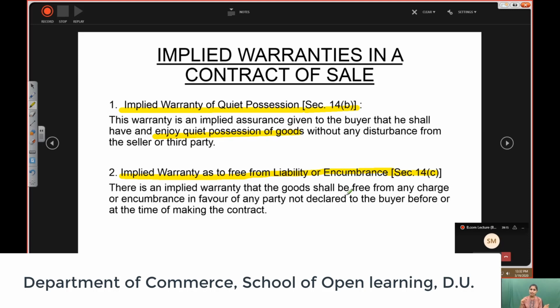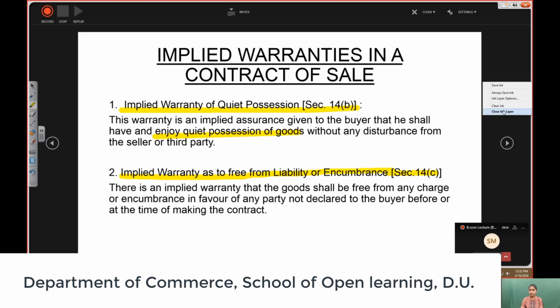And later A resells the bike to a third party C. So now the buyer of the good is C, but there is some liability on the good. So now it is the liability of the seller to discharge that liability so that the buyer C can enjoy the possession of the good. It is the duty of the seller to discharge that liability, or the buyer C can discharge that liability and enjoy the quiet possession of the goods, and later he can recover the price.